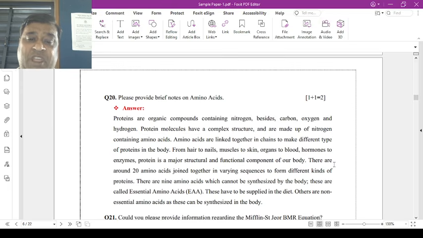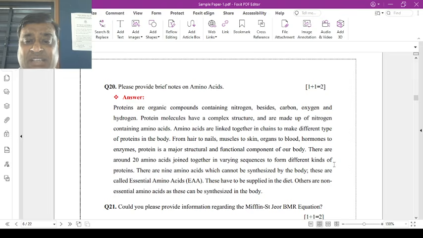Provide brief notes on amino acids. Amino acid is the chemical name, but the main nutrient is protein. Protein is an organic compound which consists of nitrogen besides carbon, hydrogen and oxygen. Nitrogen is contained in amino acids.